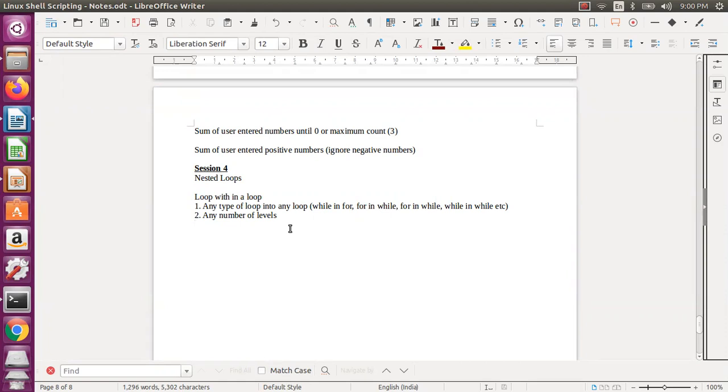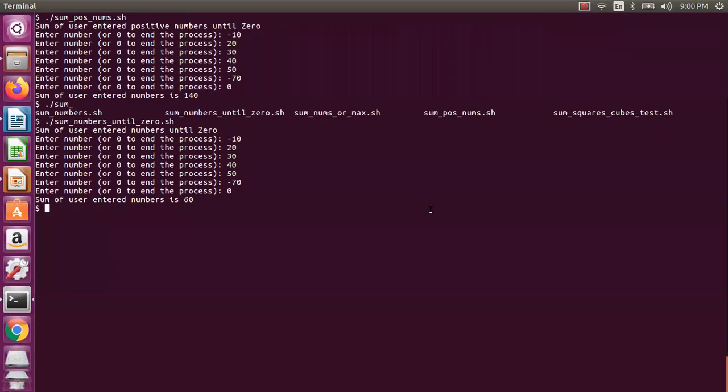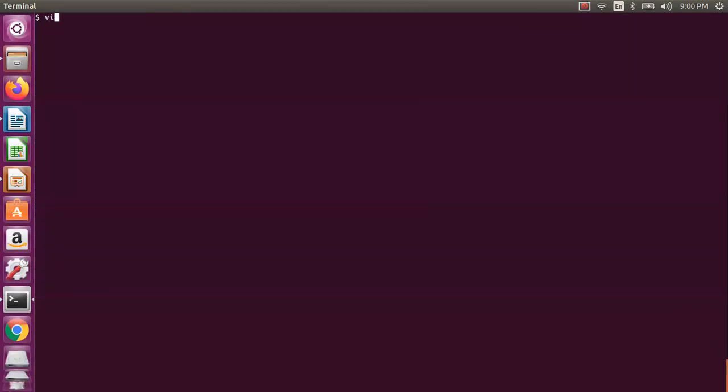So let us now see the nested loop sample. Let me clear the screen. Let us assume we will do a sum of digits program, sum_of_digits.sh. We will ask the user to enter the number, but I'm just writing it here as it is, and you can enhance this by modifying it with user input.